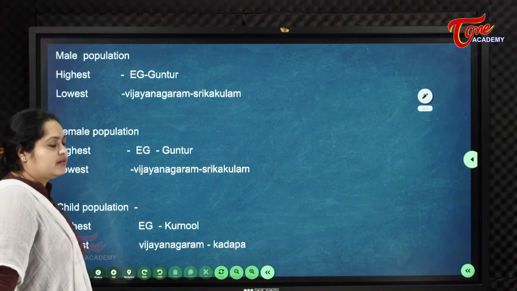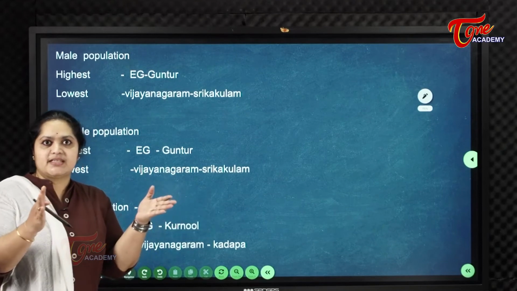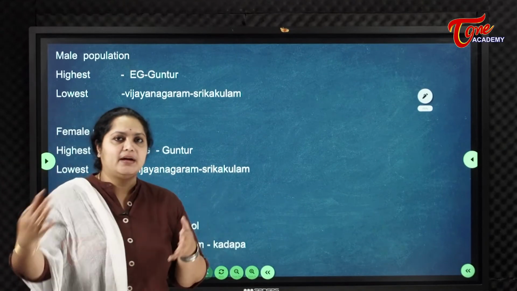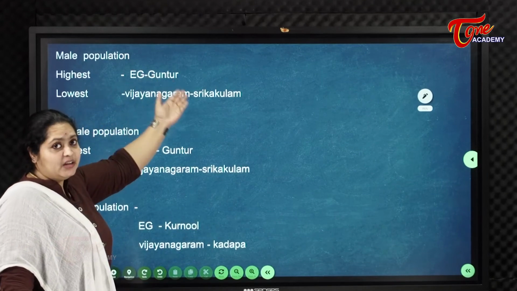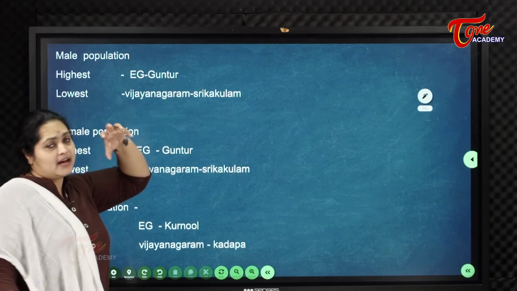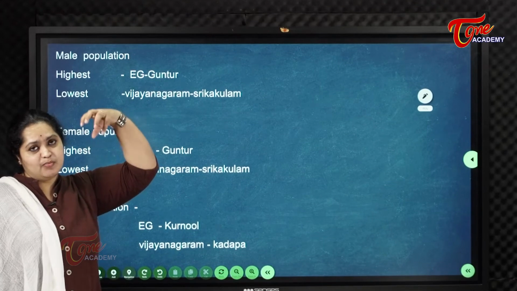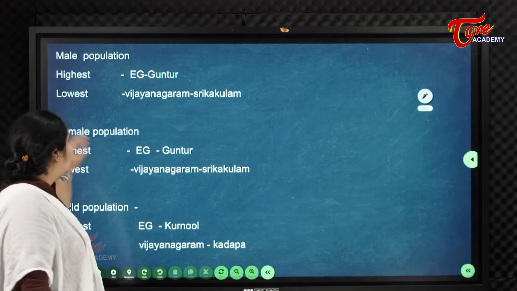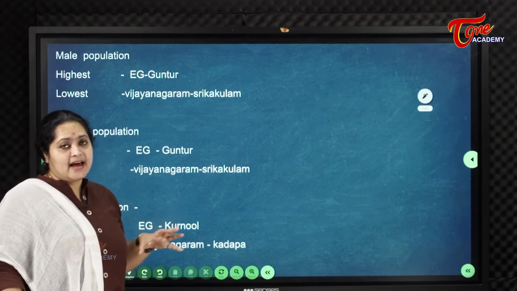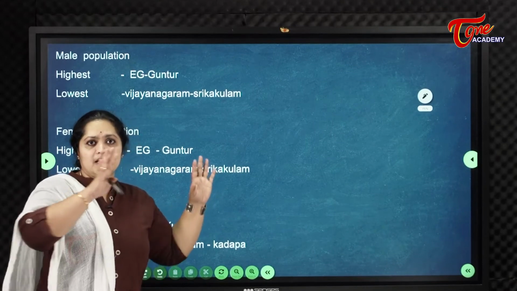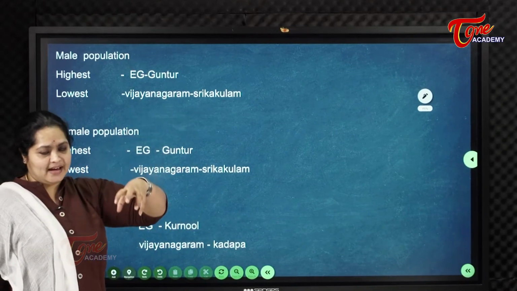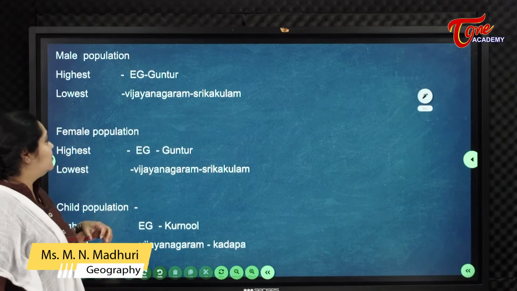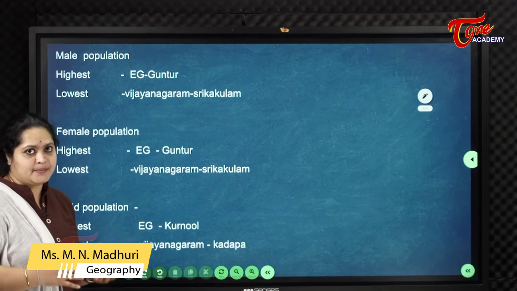Male population. In which districts are there comparatively more males than females? Highest in East Godavari and Guntur. In East Godavari and Guntur the number of males is more than females. Which districts have more females comparatively? Vijayanagaram and Srikakulam have a smaller population of men.